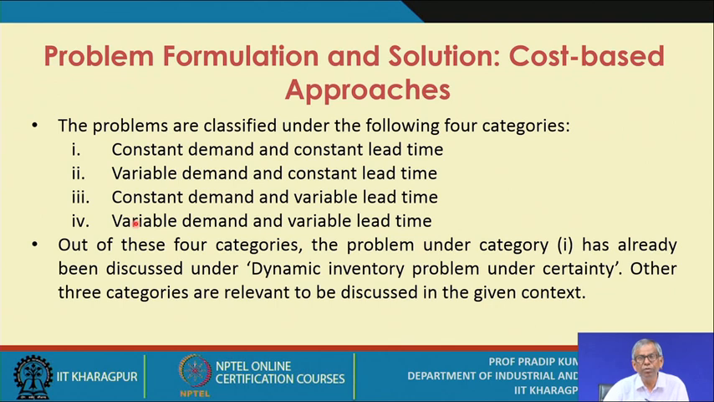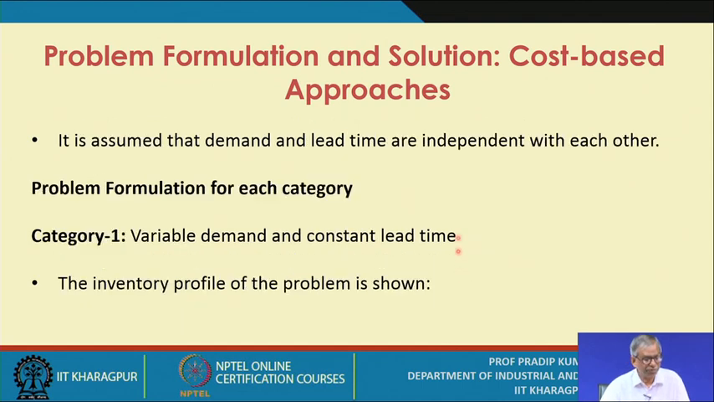The other three we will be discussing during this week. Out of these four categories, the problem under category 1 has already been discussed under dynamic inventory problem under certainty. So the other three categories are relevant to be discussed in the given context. So let us talk about the category 1 problem, that means variable demand and constant lead time.